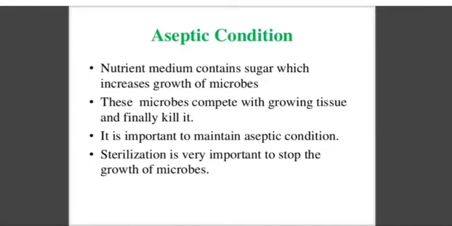These microbes compete and grow on the tissues and finally kill them. So aseptic condition is very important. It is important to maintain aseptic condition in the lab, and sterilization is very important to stop the growth of microbes.